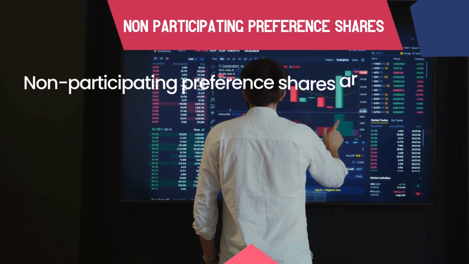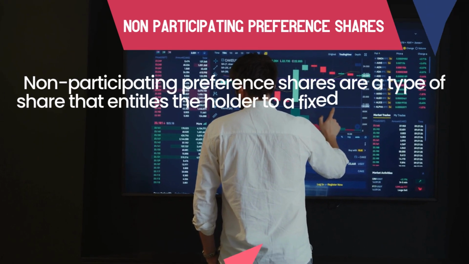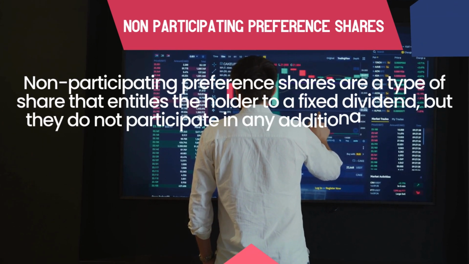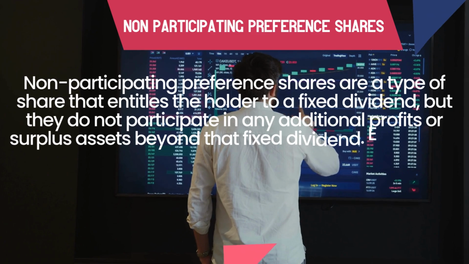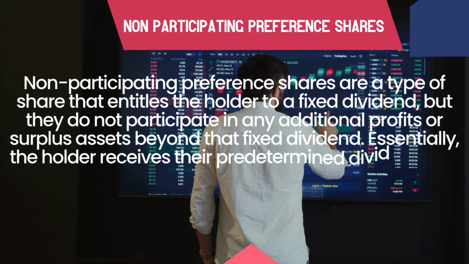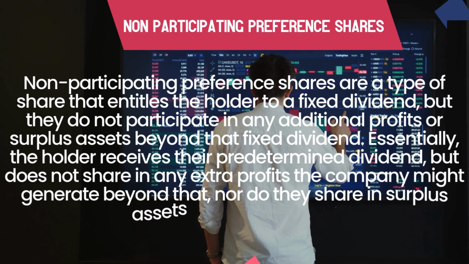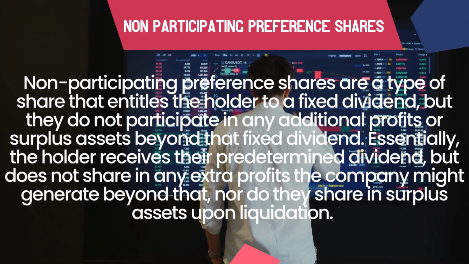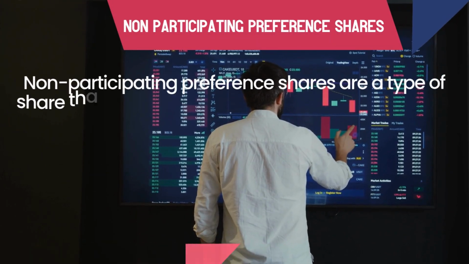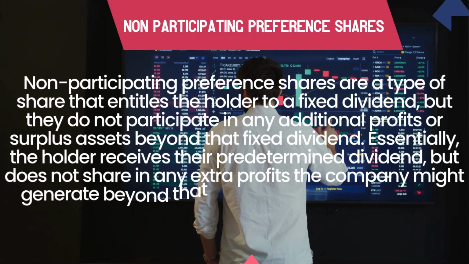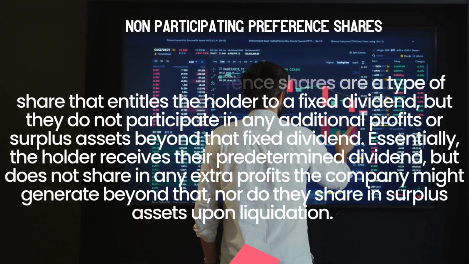Non-participating preference shares. Non-participating preference shares are a type of share that entitles the holder to a fixed dividend, but they do not participate in any additional profits or surplus assets beyond that fixed dividend. Essentially, the holder receives their predetermined dividend, but does not share in any extra profits the company might generate beyond that, nor do they share in surplus assets upon liquidation.